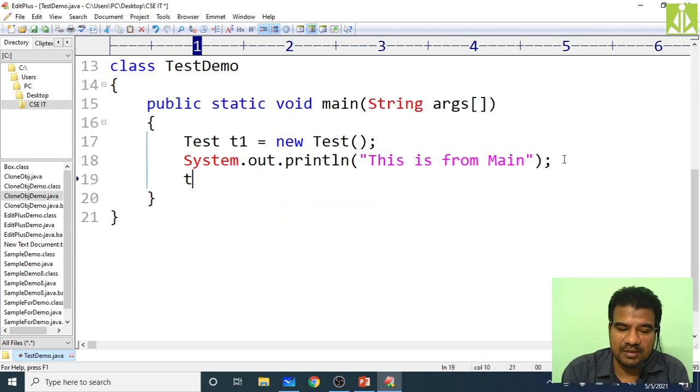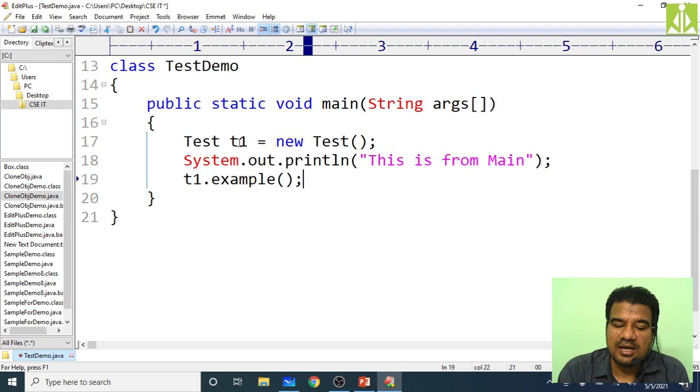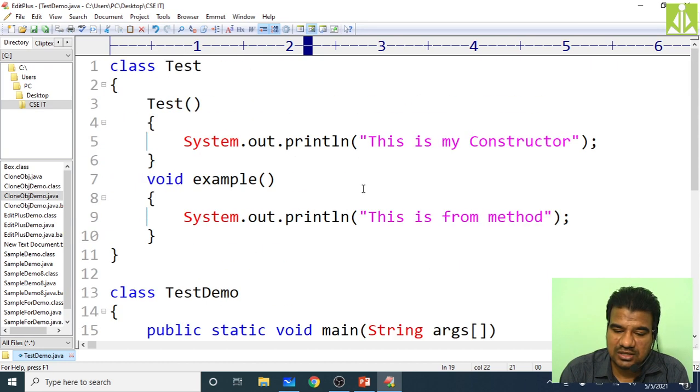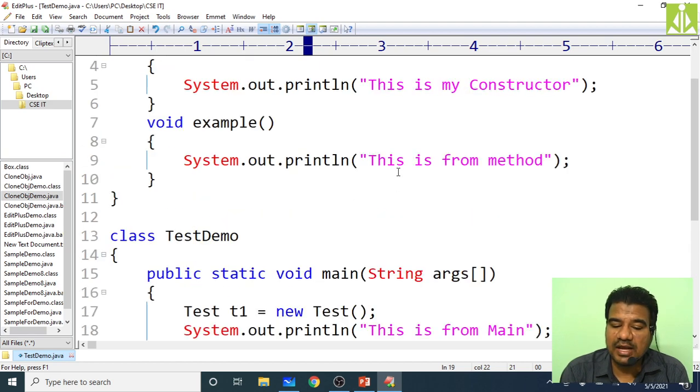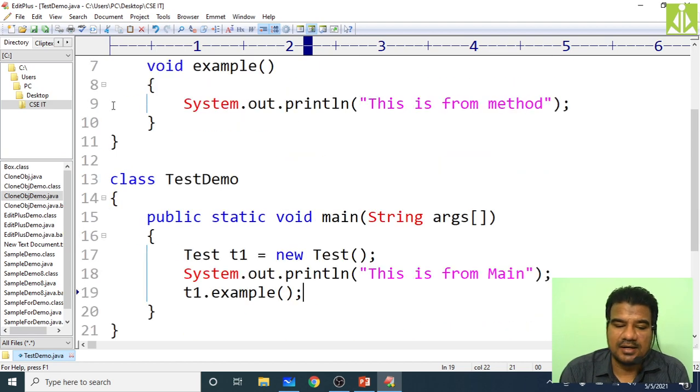So what is my object name? t1. t1 is my object name. t1.example(). So now I am invoking my method. So I will get that message after the this is from main message. First you will get this is my constructor, then you will get this is from main, and finally you will get this is from method. Or you can even keep it as example method: this is from example method.